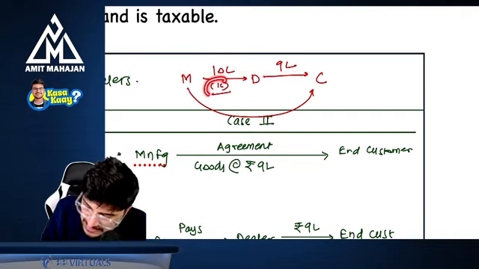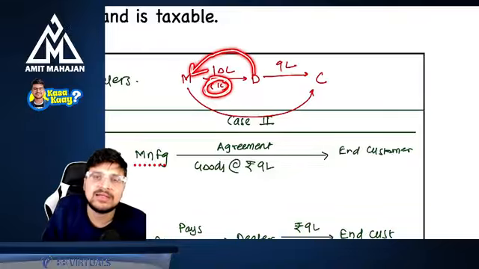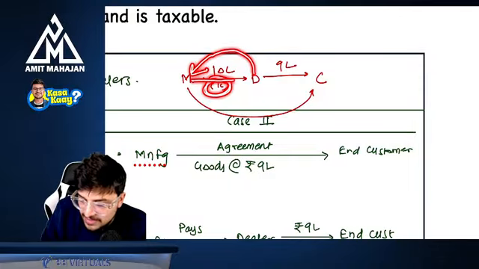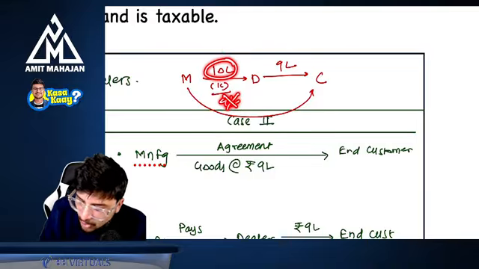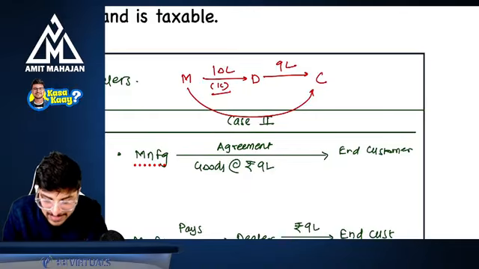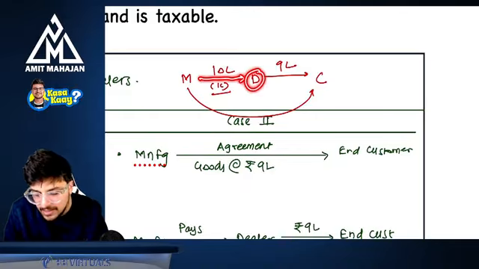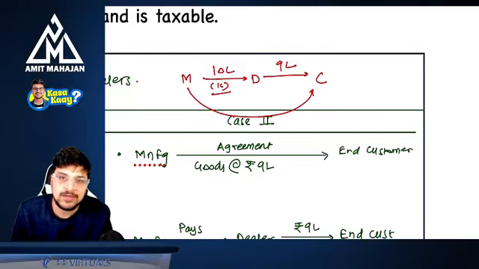So this 1 lakh rupees is for the service which is given by the dealer to the manufacturer, and the manufacturer is just incentivizing this dealer in the form of discount. And that's why GST will not be on 9 lakhs, GST will be on 10 lakh rupees. Because it is like an incentive which is given to the dealer, where the dealer is giving service to the customer.